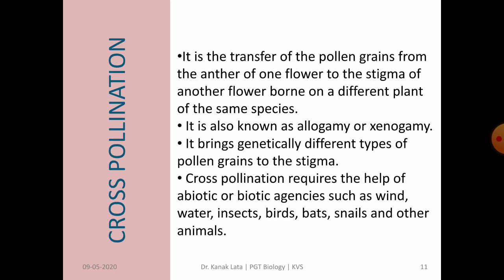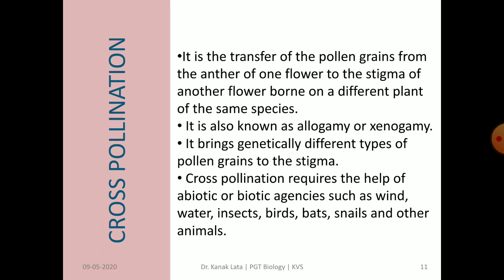Now we will study cross-pollination. In cross-pollination, there is transfer of pollen grains from anther of one flower to the stigma of another flower born on a different plant but of the same species. So here there are two plants. It is also called allogamy or xenogamy.